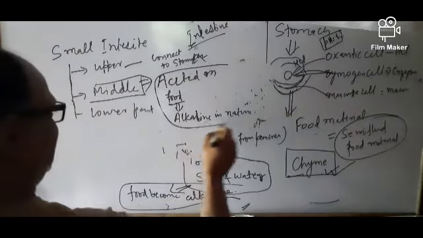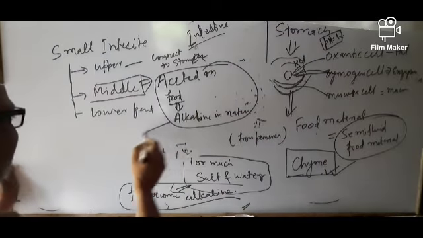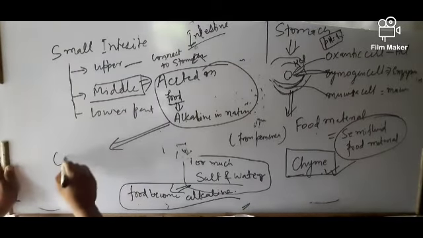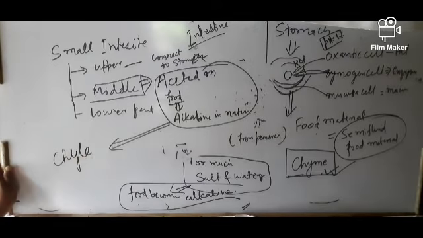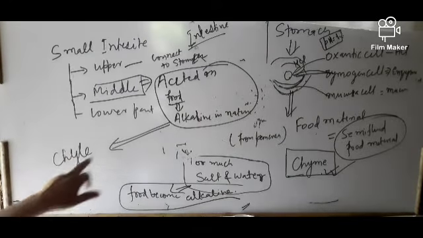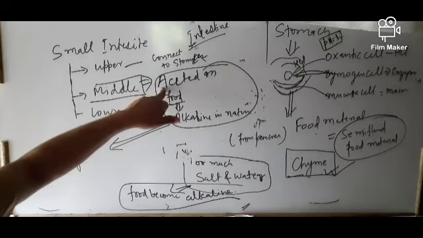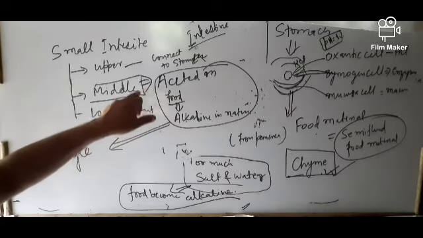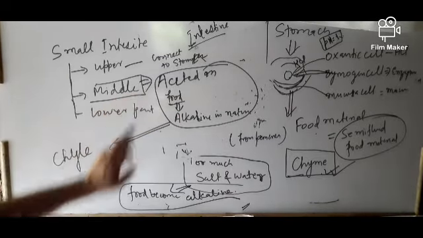So this alkaline semi-fluid material is called chyle. Chyle is the food present in the small intestine.